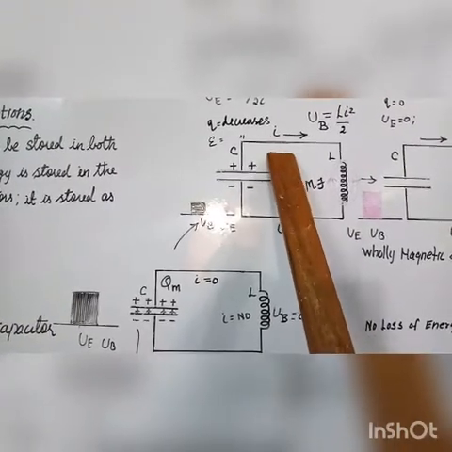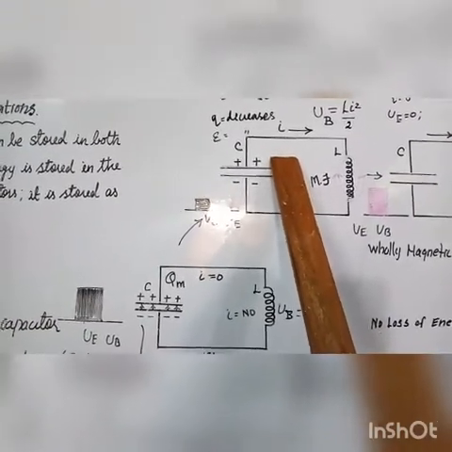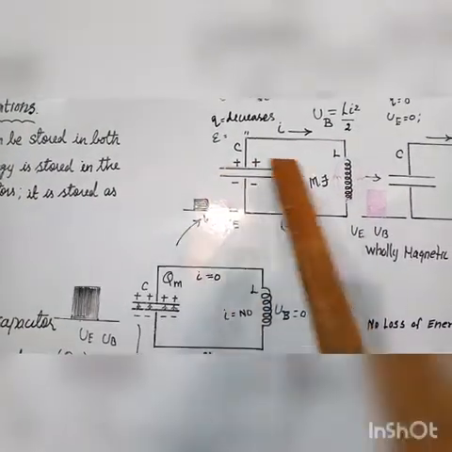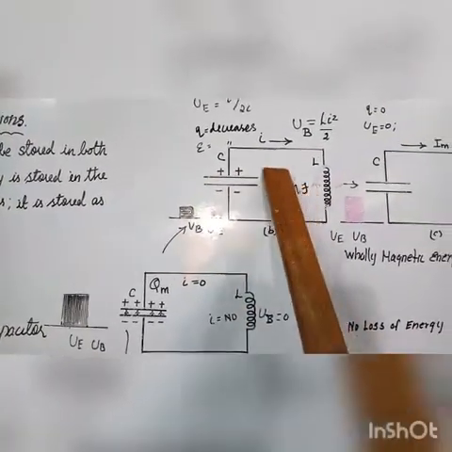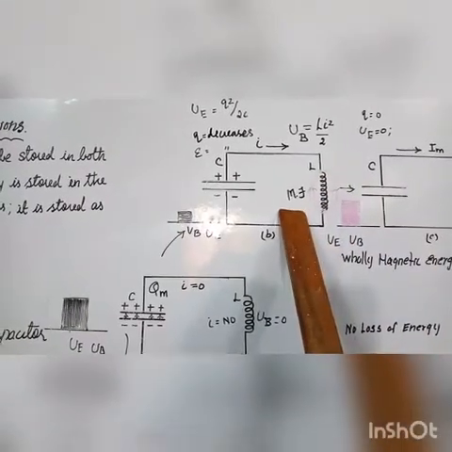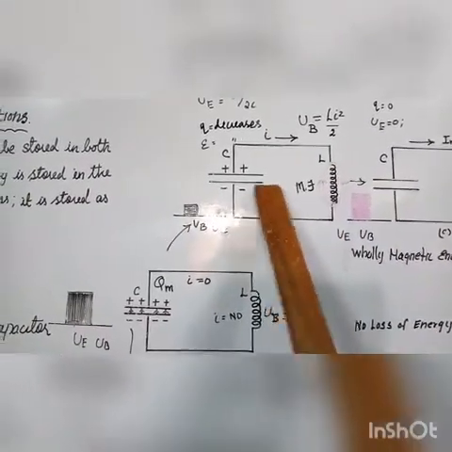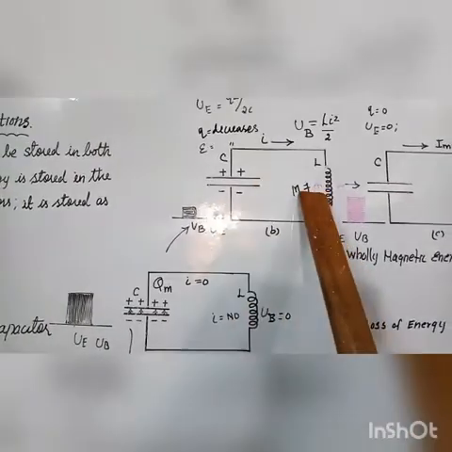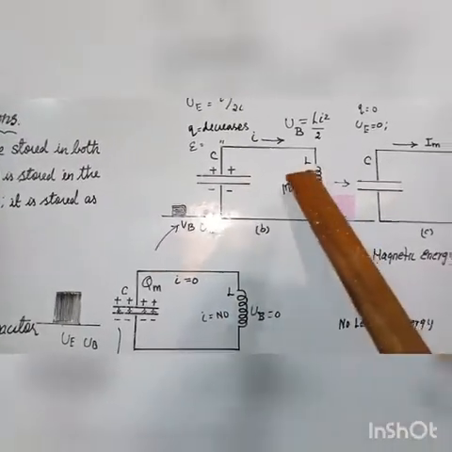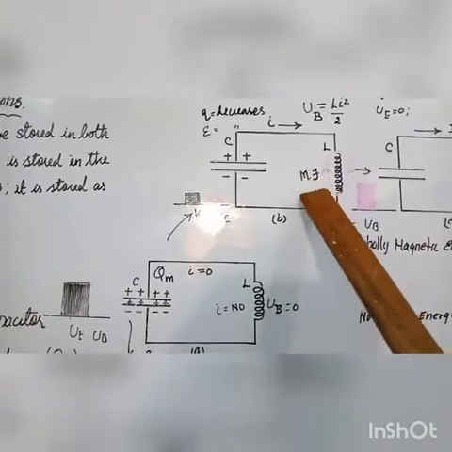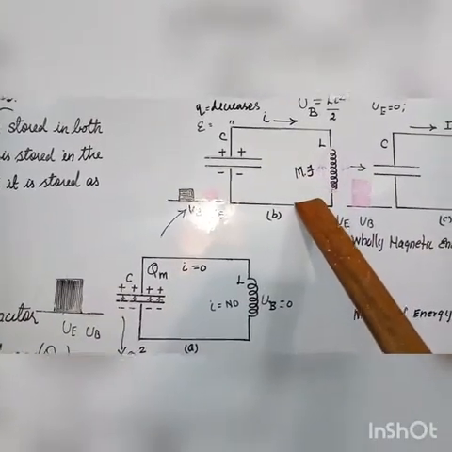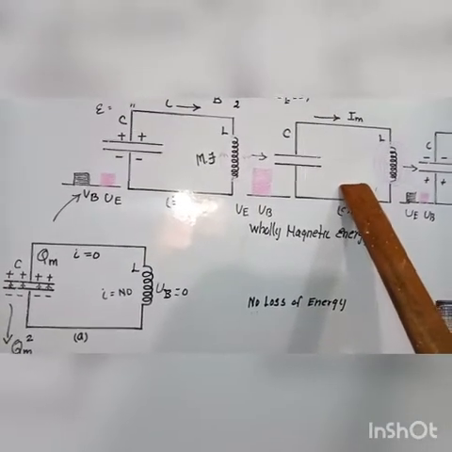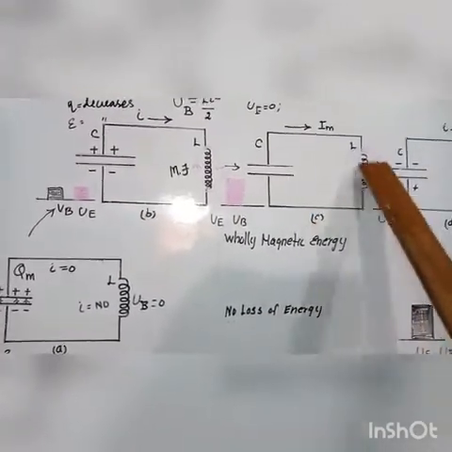At any instant, the total energy is the sum of the electrical and magnetic energies. When the charge on the capacitor becomes 0, the electrical energy becomes 0, that is, UE is equal to 0. The energy is fully transferred to the magnetic field in the inductor.